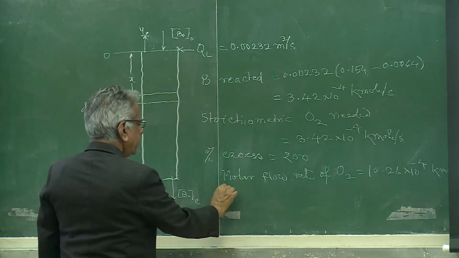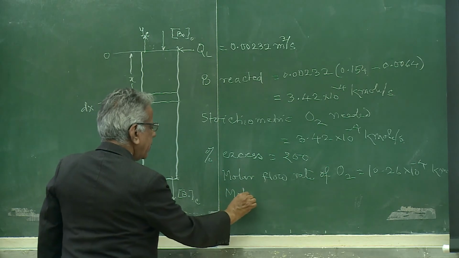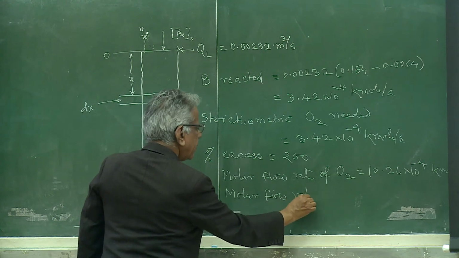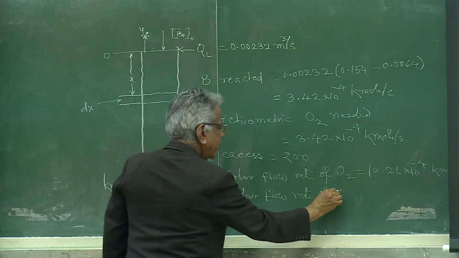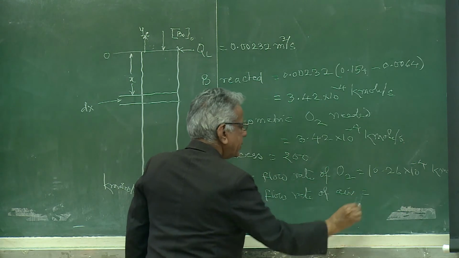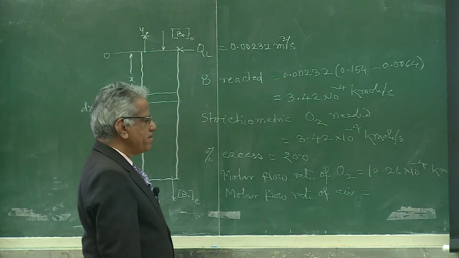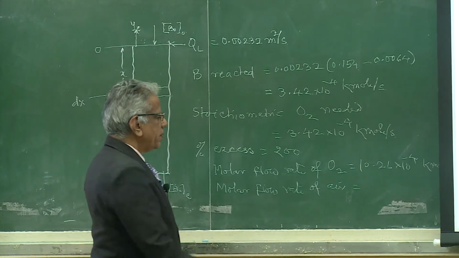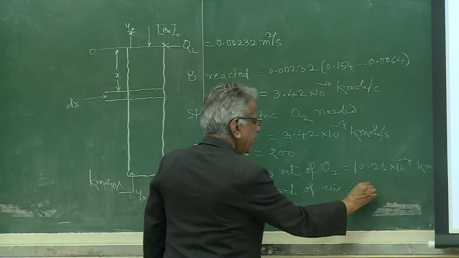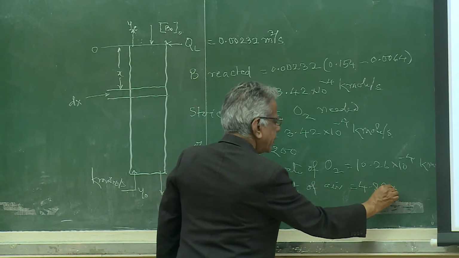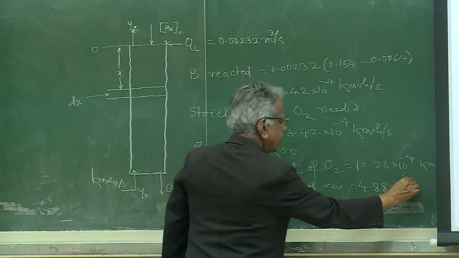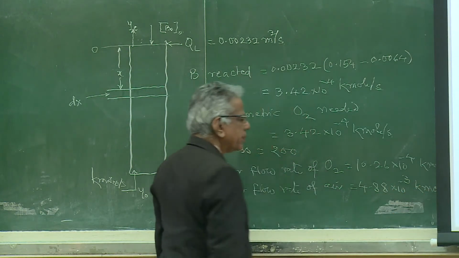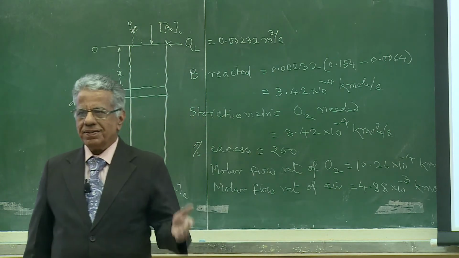This is the molar flow rate of oxygen, and therefore the molar flow rate of air is how much? .88 into 10 raised to minus 3 kilomole per second. All this is understood? Right?